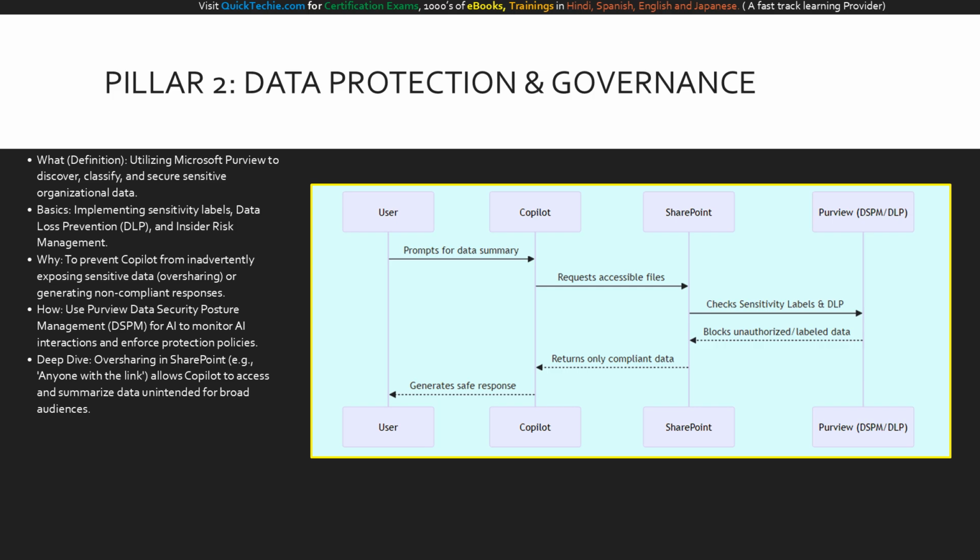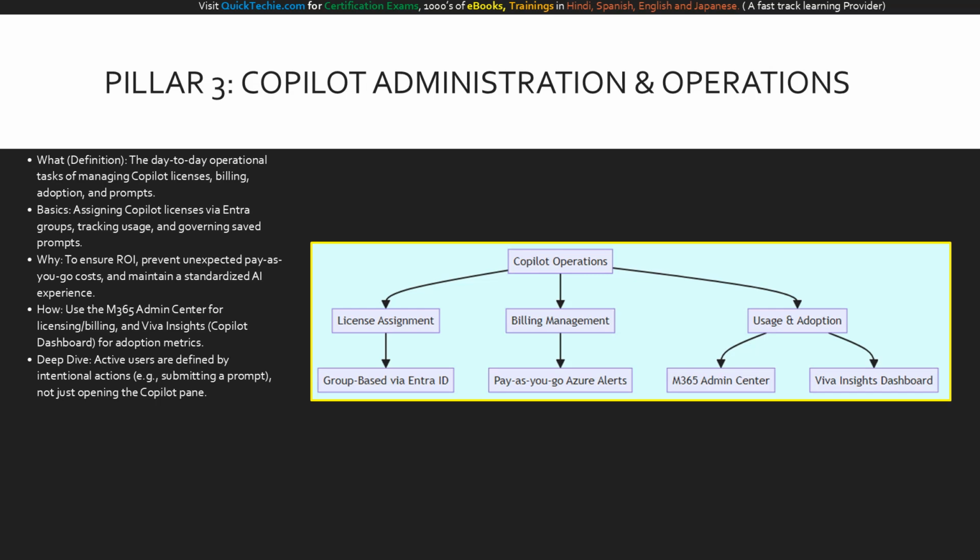Purview blocks any data the user isn't authorized to see, ensuring SharePoint only returns compliant, secure data back to Copilot. Copilot then generates a safe, governed response for the user. It is a seamless, secure cycle. Now we enter the third pillar, performing actual Copilot administrative tasks.